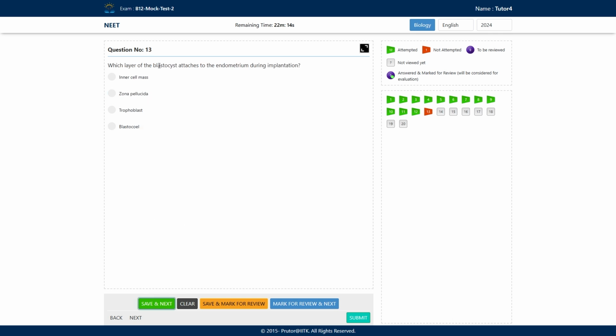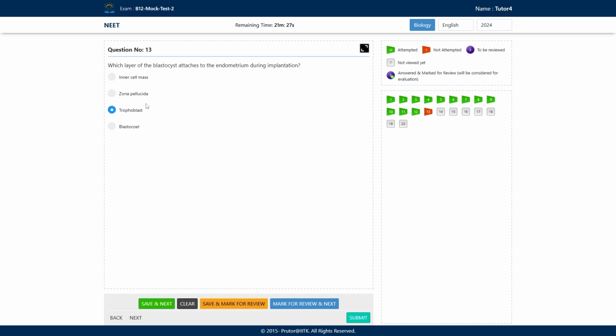Next question. Which layer of the blastocyst attaches to the endometrium during implantation? So the zygote undergoes repeated mitotic divisions. It forms the morula, then it forms the blastocyst. How does the blastocyst attach to the endometrium? Okay, so what are the options? Inner cell mass, zona pellucida, trophoblast, and blastocoel. What will be the correct answer here? Option C is the correct answer, trophoblast.